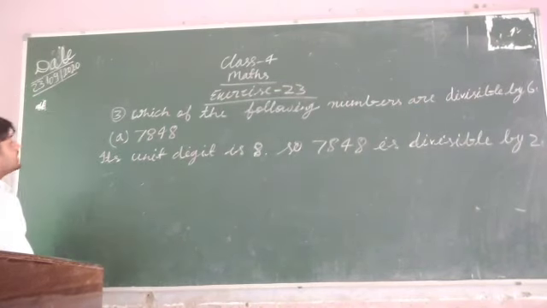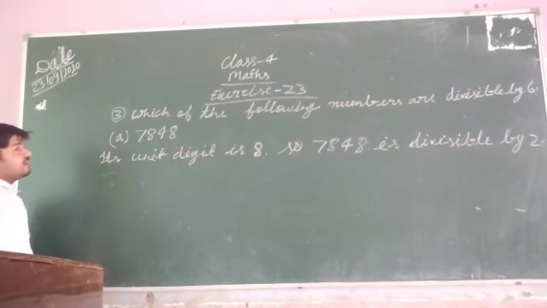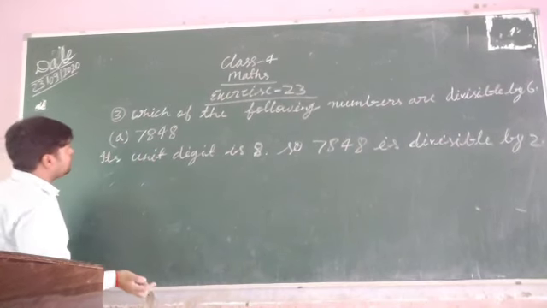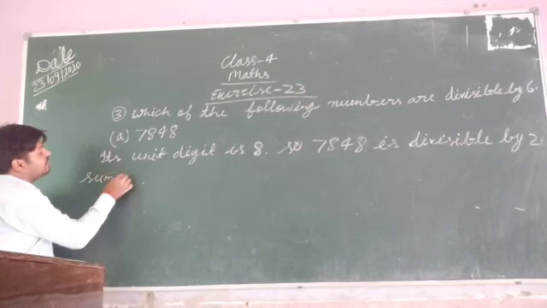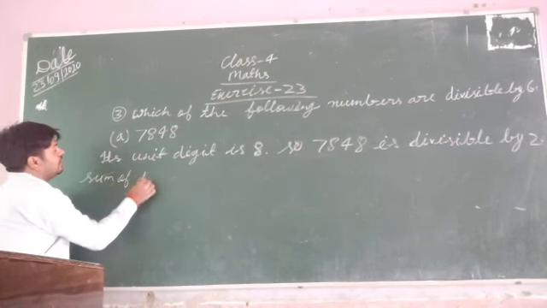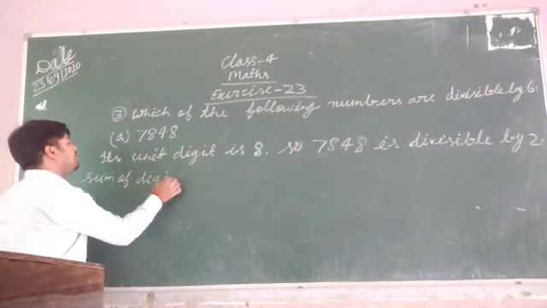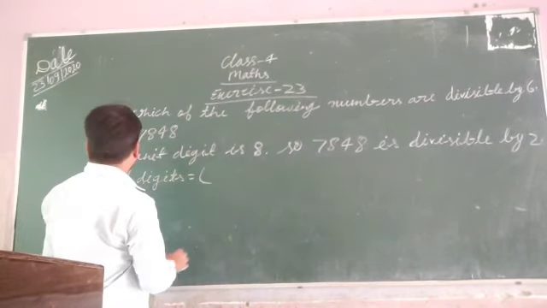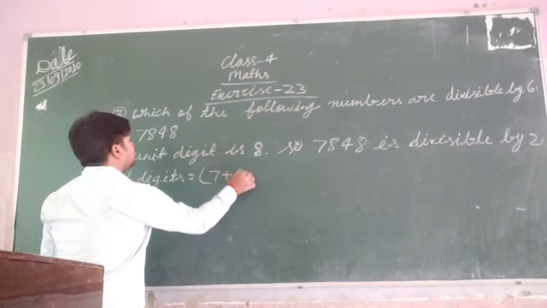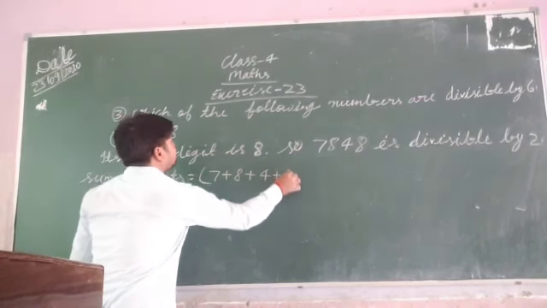Now we have to check that this number is divisible by 3 or not. So what you will do? Firstly you have to find the sum of digits. 7 plus 8 plus 4 plus 8.